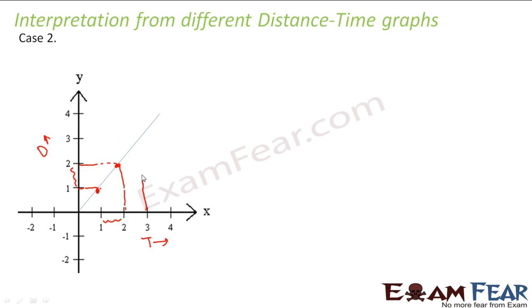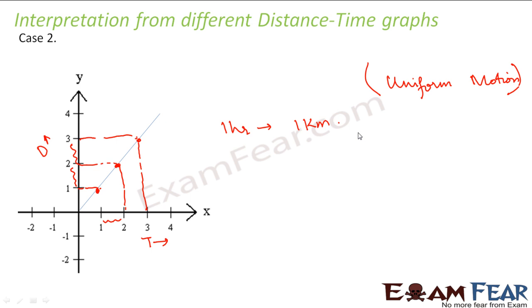Again, after 1 hour, how much distance is covered? 1 kilometer, right? So in every 1 hour, the distance covered is 1 kilometer. So this is which kind of motion? Equal distance is covered in every equal interval of time. So this graph depicts uniform motion, correct? Because the object covers equal distances in equal intervals of time.